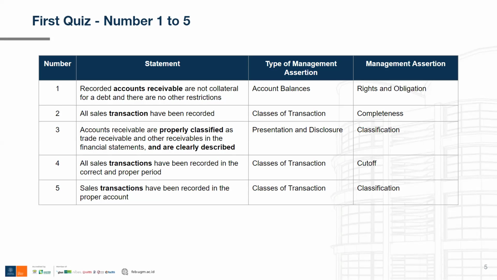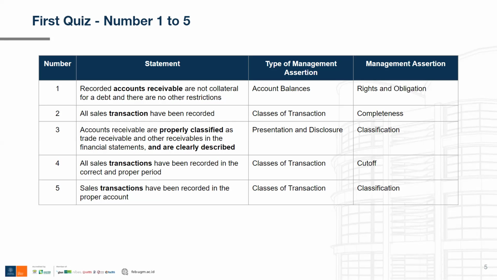The management assertion itself is rights and obligations because it is related to whether or not the accounts receivable are fully owned by the client or there are any restrictions being put by the creditors, for example. It questions whether or not the accounts receivable are owned fully by the company or is there any restrictions being put by the bank or lender or something. So yeah, that's for the first question.